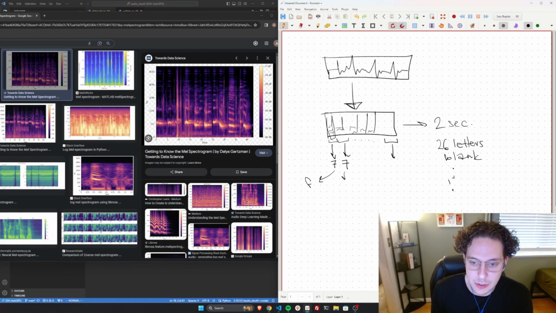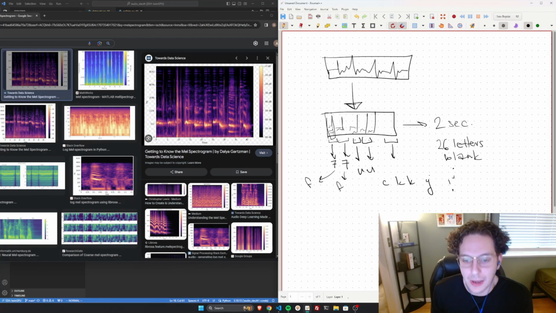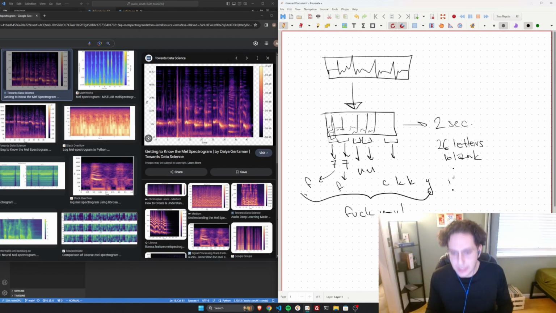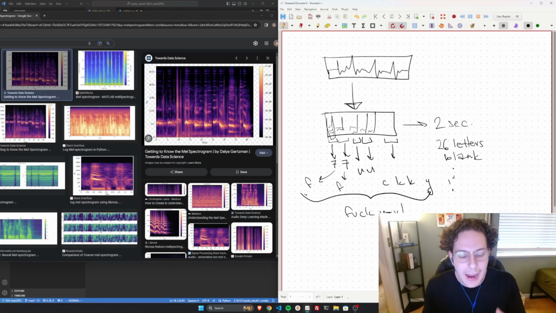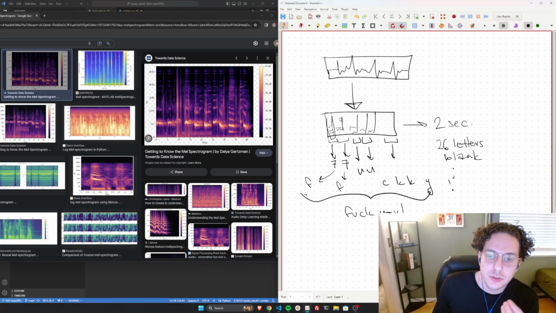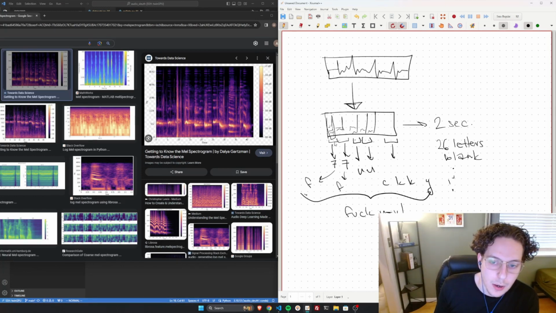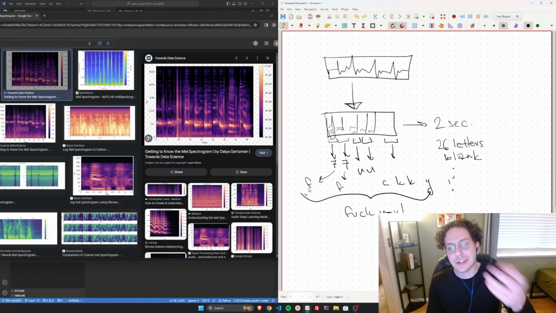So maybe this might still be F, and then this frame is U, and then this frame is still U, and then we keep going until we have C, K, K, and then Y, and all of a sudden we have suddenly trained a network to say a curse phrase. And lo and behold, we have an ASR system. So at its core, we're training a network to make a prediction on each frame, and each frame will then be classified to a phoneme.